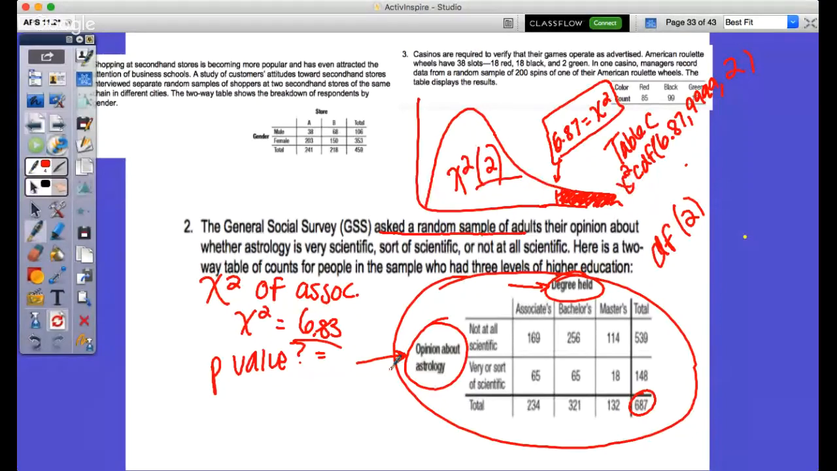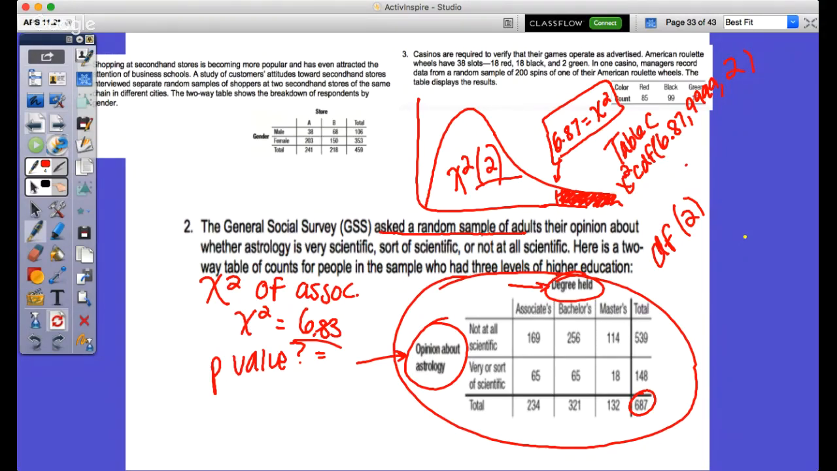So when you would do the table, would there only be like 1 row of that? Can you repeat what you said? Yeah, so I would say that instead of ask a random sample, I asked 3 random samples of adults, each holding a different degree level, between associates, bachelors, and masters, right? So I asked those 3 groups.